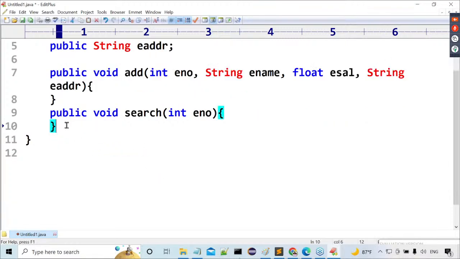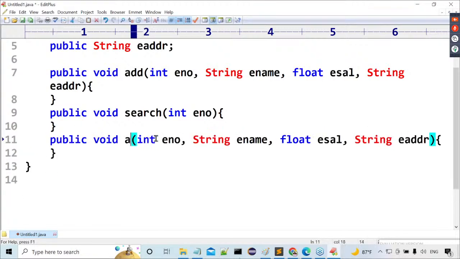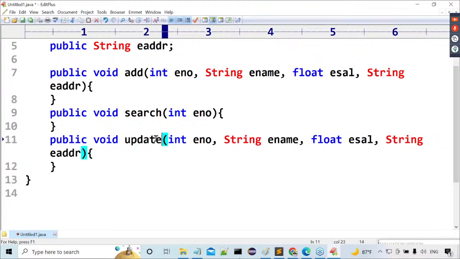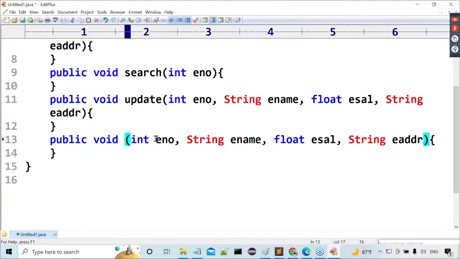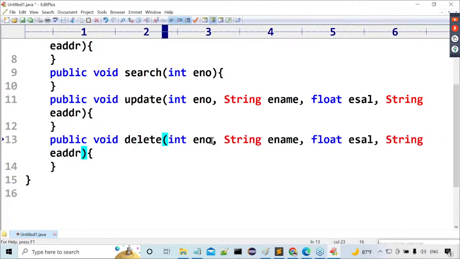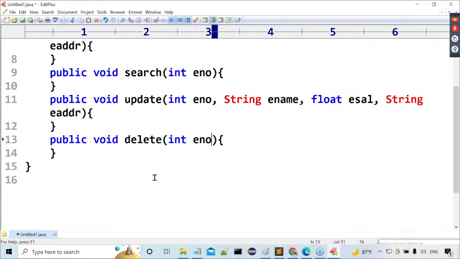Then after that, I want to perform update employee. Public void update. If you want to update an employee, all the details are required. Next, I want to delete an employee from my database. Simply I write delete. If you want to delete an employee, just the employee number is sufficient. Not required to do anything else.